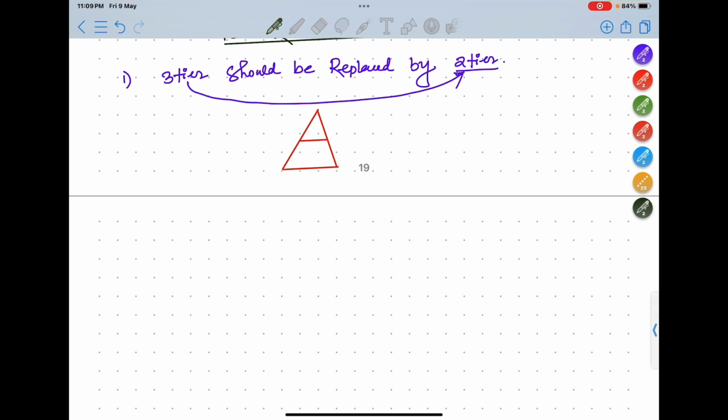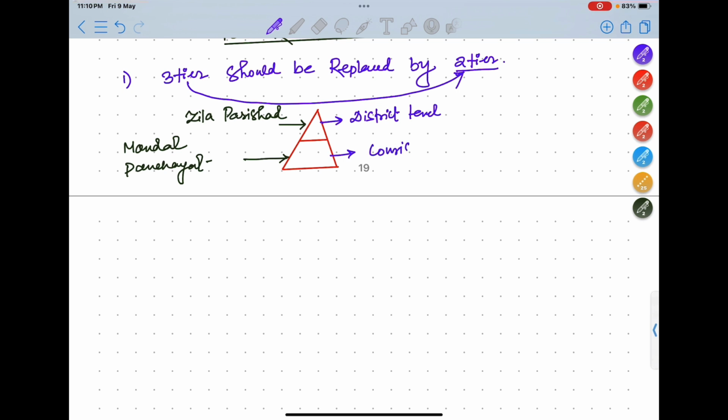So below it is Mandal Panchayat. Okay. And in the upper level it is Zila Parishad, okay. And what will be their level? It is in district level, and the mandal level is basically consisting of a group of villages, okay.